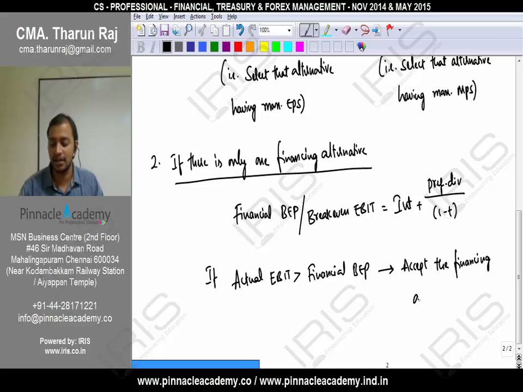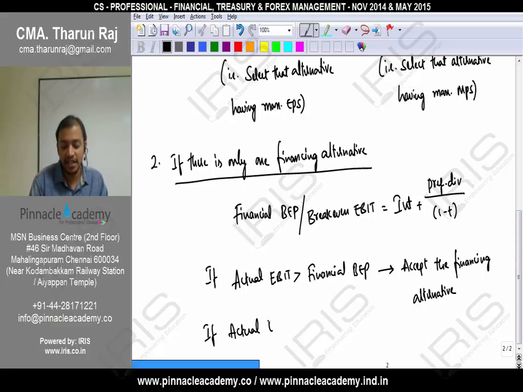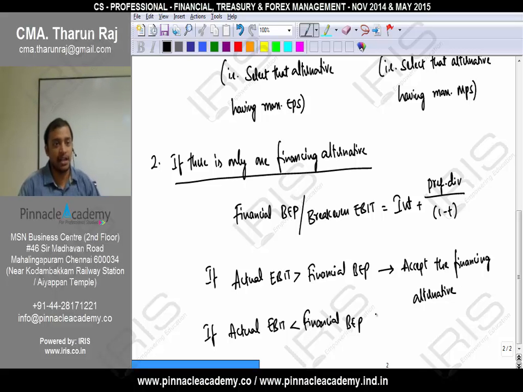Next, if actual EBIT is less than financial BEP, this is the minimum we should get, but you are getting actual EBIT less than this. So reject the financing alternative. Understood? Okay.